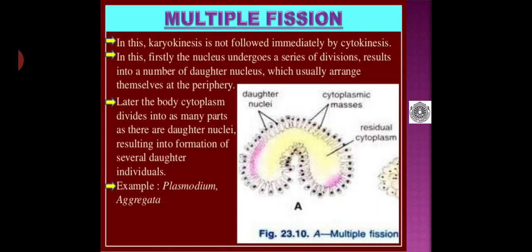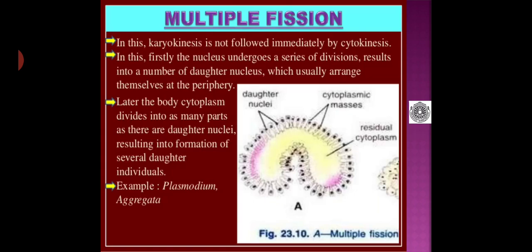Firstly, the nucleus undergoes a series of divisions, resulting in a number of daughter nuclei, which usually arrange themselves at the periphery. You can see the movement of these daughter nuclei towards the peripheral region of the parental cell. Later, the body cytoplasm divides into as many parts as there are daughter nuclei.